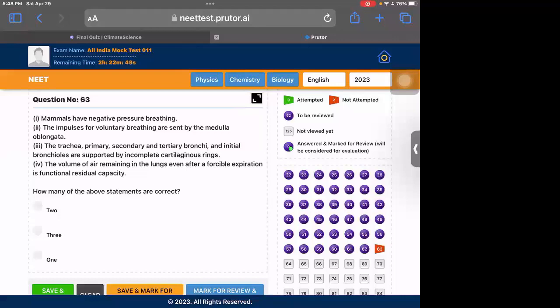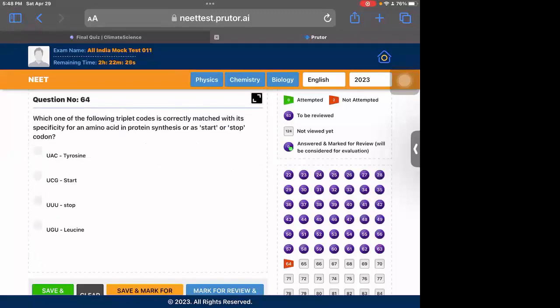So first, second, and fourth statements are right. The third one is wrong. So 3 statements are correct. The third one should be complete cartilaginous rings, not the incomplete one. Other 3 are correct. So 3 is the correct answer here.